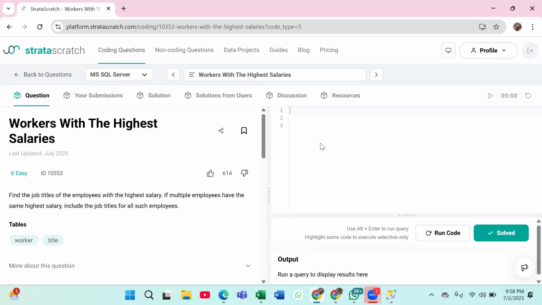Okay, read it. Find the job title of employee with highest salary. If multiple employees have the same salary, include the job title for such employees. My question here is, we did this question yesterday also, so I think you guys can tell me the meaning today. What does this question mean?